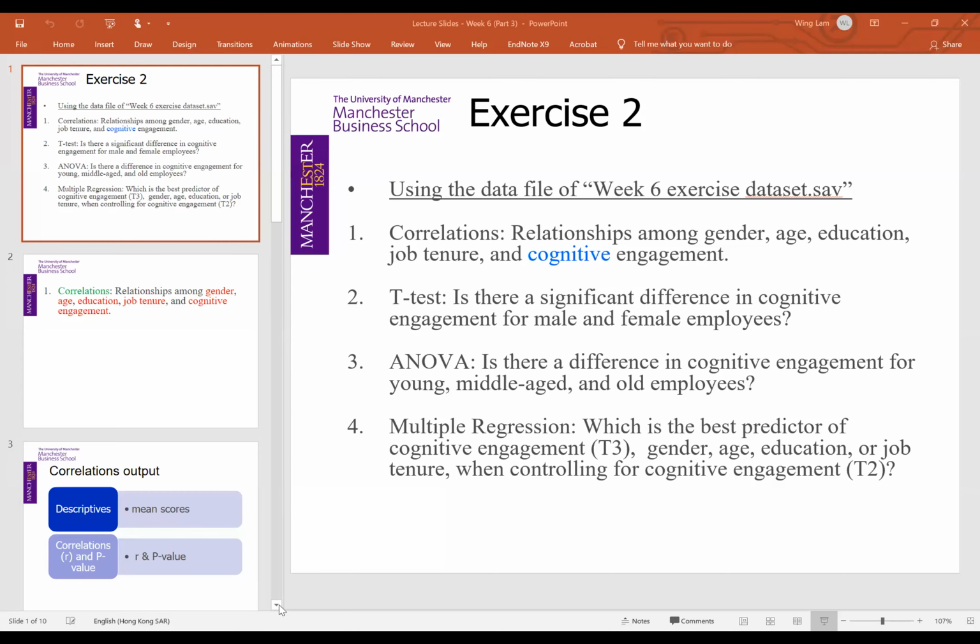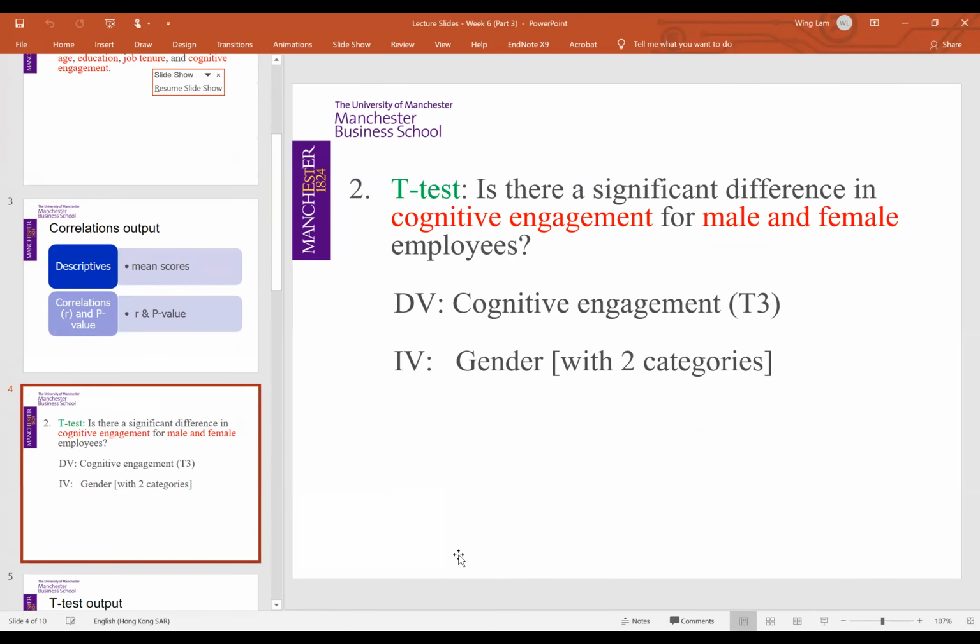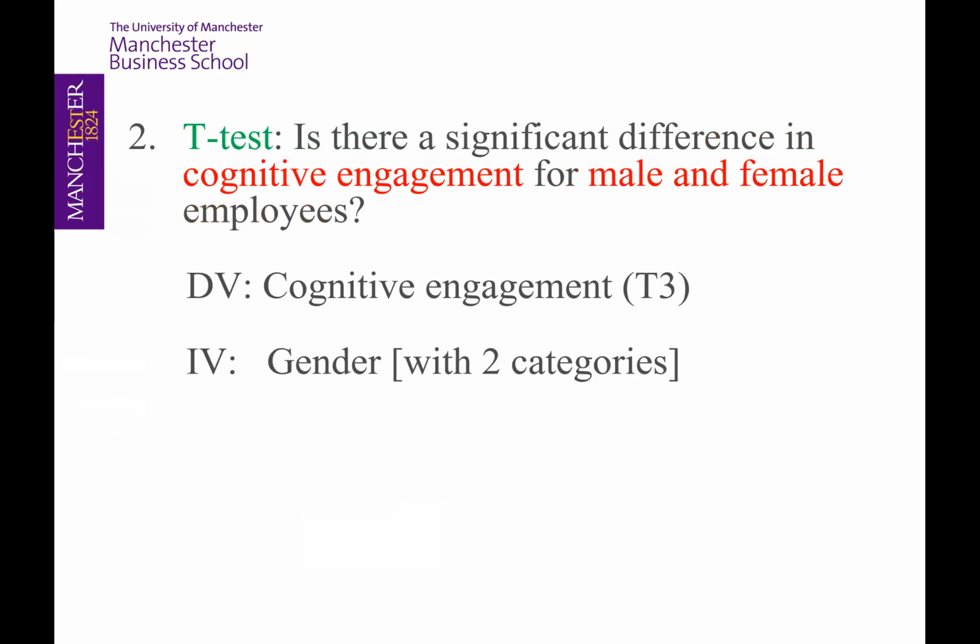And then we move on to the second research question: is there a significant difference in cognitive engagement for male and female employees? The dependent variable is cognitive engagement, and the independent variable is gender.